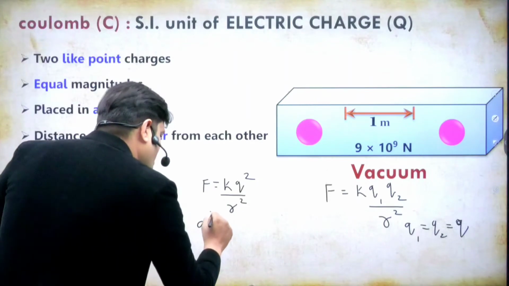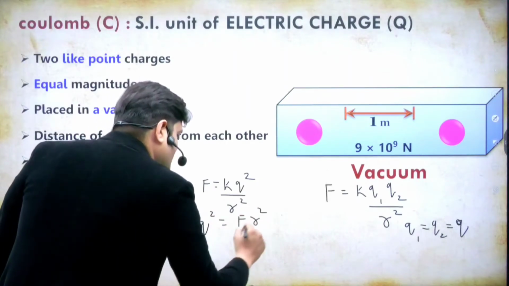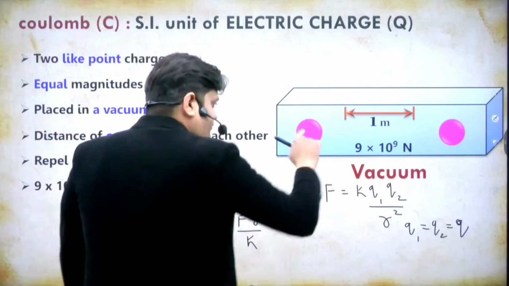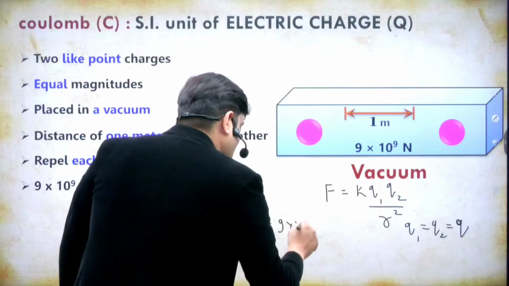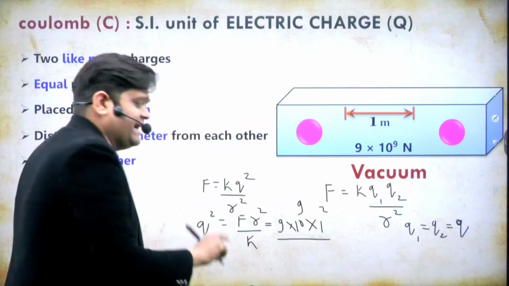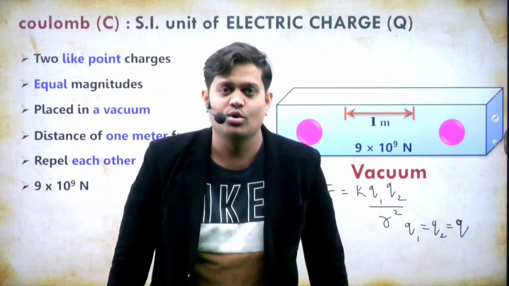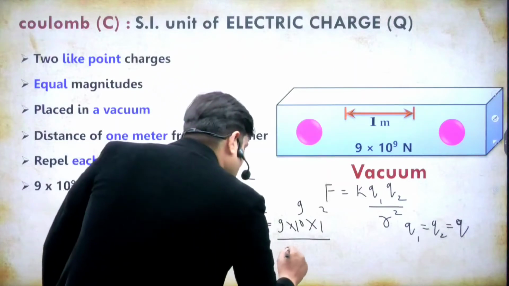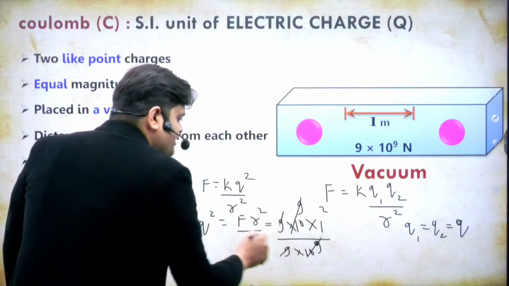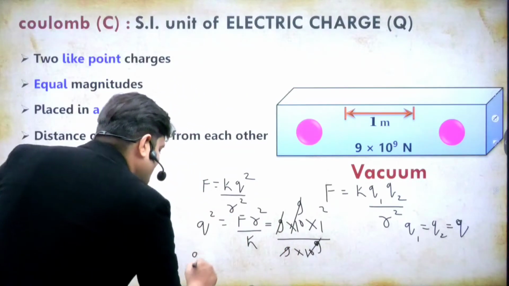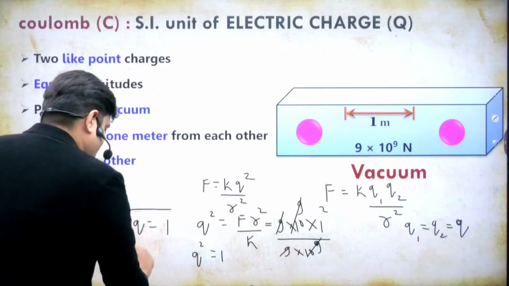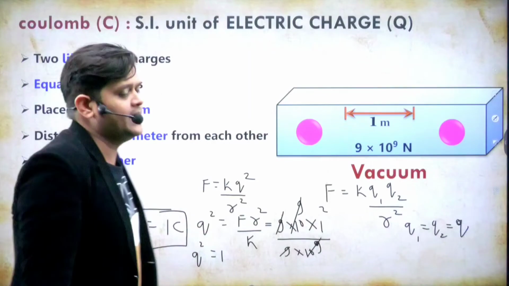Now, Q square equals F R square upon K. Here, the force between them is 9 into 10 to the power 9, the separation is 1 meter, so 1 square, and K is the Coulomb's constant. The value of K is 9 into 10 to the power 9. If you solve it, they cancel each other, and we find that Q square equals 1, which means Q is 1. So Q equals 1 coulomb.